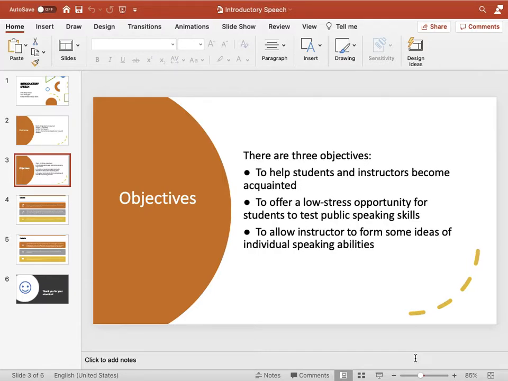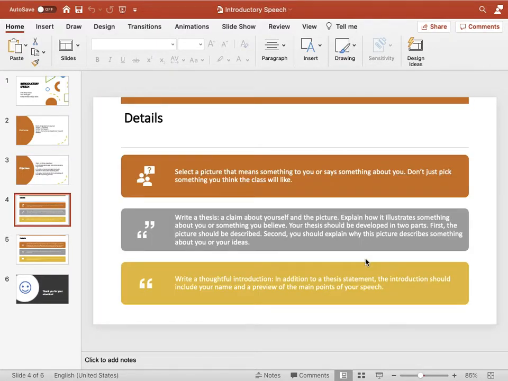And also this activity will allow the instructor to form some idea of your individual speaking skills. Okay, so let's go into the details of the activity itself. What will you do when you do the introductory speech activity in the next class?